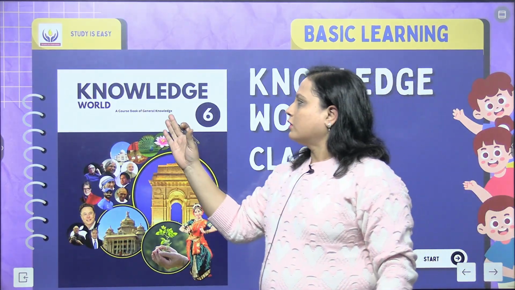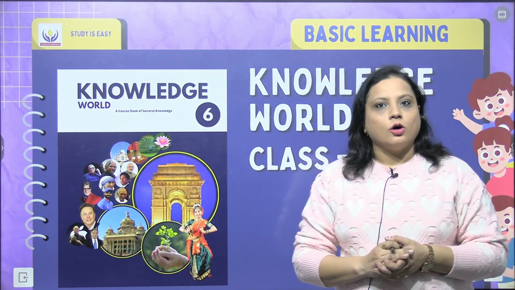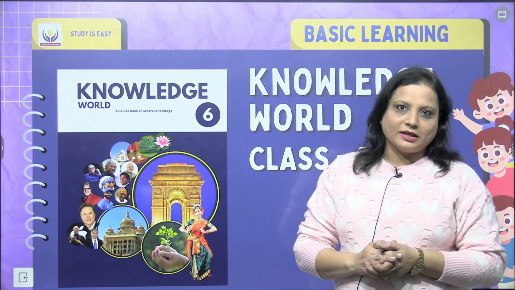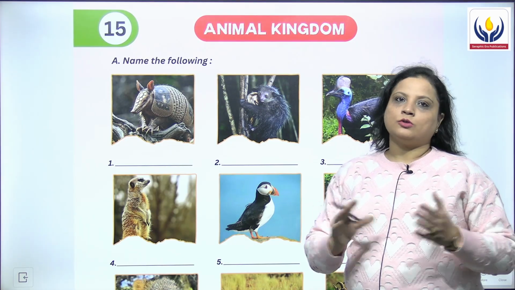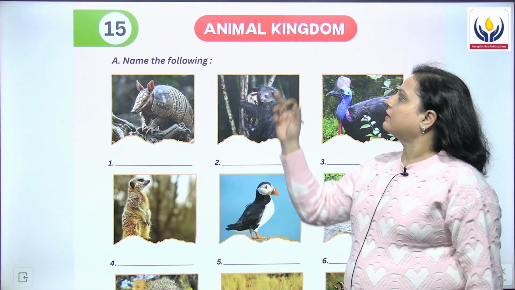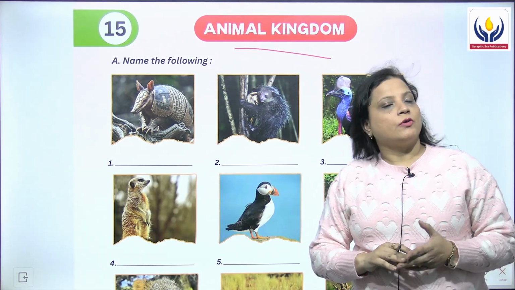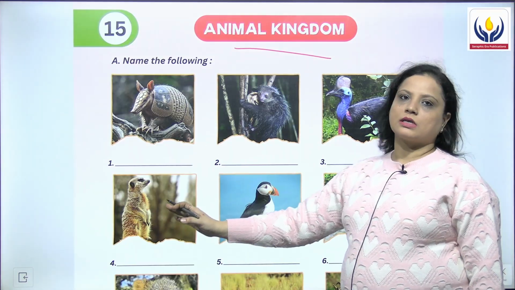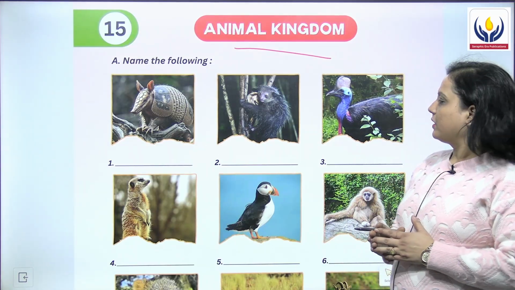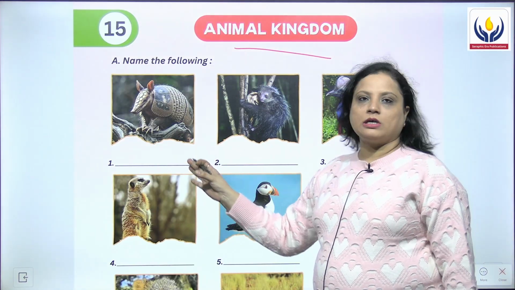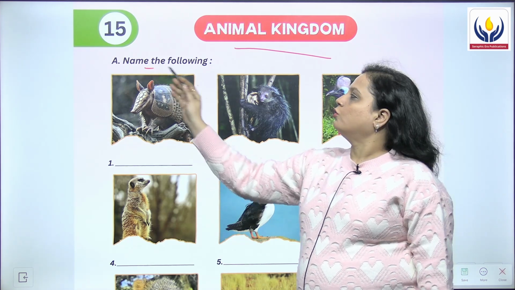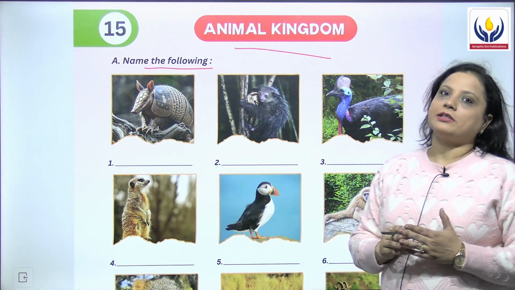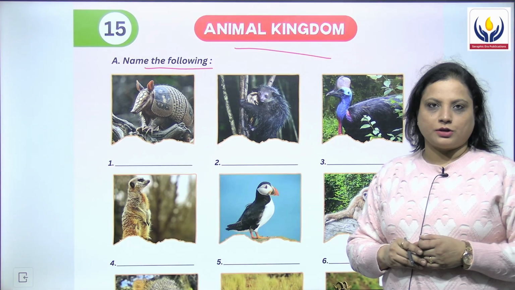Let's begin with our book Knowledge World, a course book of general knowledge for class 6 by Seraphic Era Publications. Hello everyone, welcome to the Animal Kingdom, chapter number 50. In this chapter, you will see various kinds of animals given in this picture, and after observing the picture, you have to name them. So let's observe them, identify them and write the answers for them quickly.